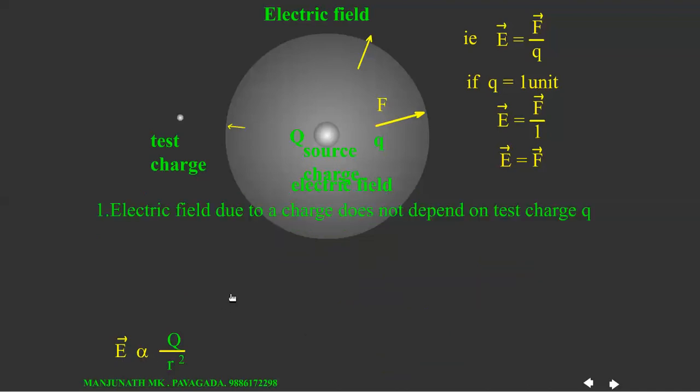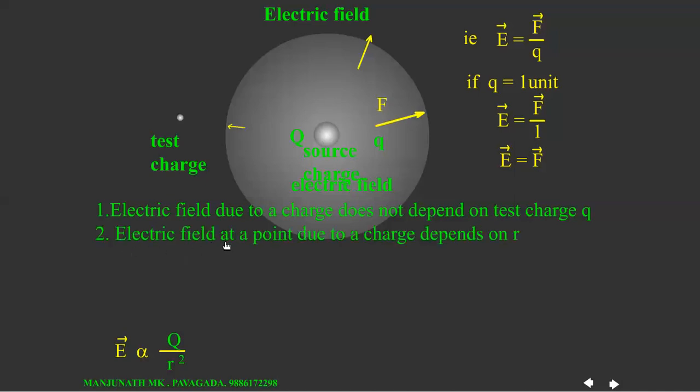So now let us discuss few points on electric field. Number 1. Electric field due to a charge does not depend on test charge. It means, suppose this is the field due to this source charge. At any point, the strength of the electric field does not depend on this testing charge, but it depends on the charge on the source.